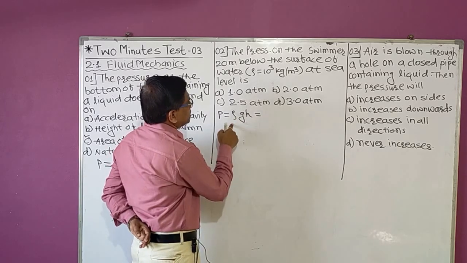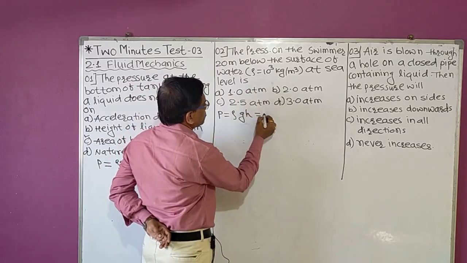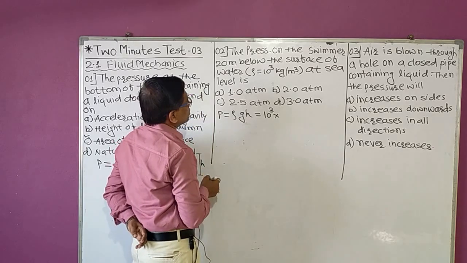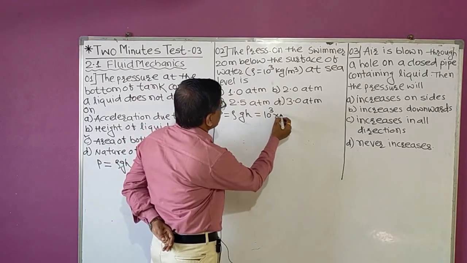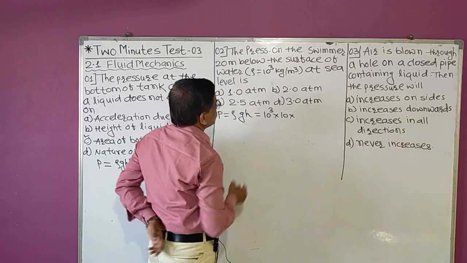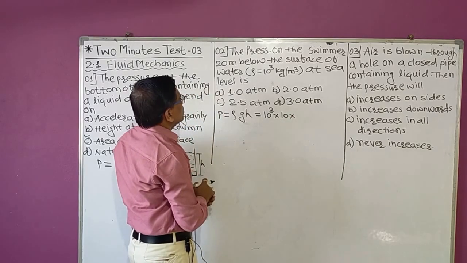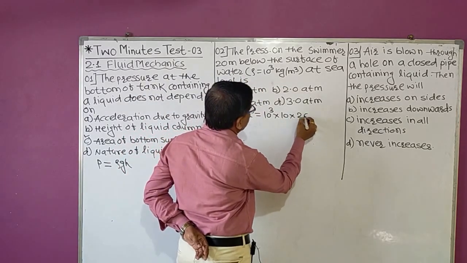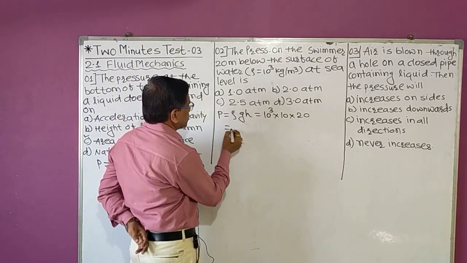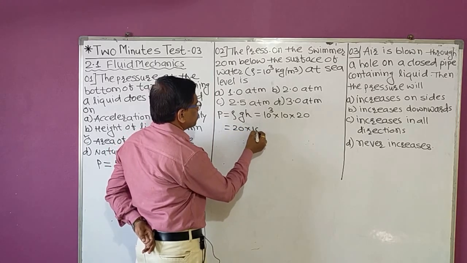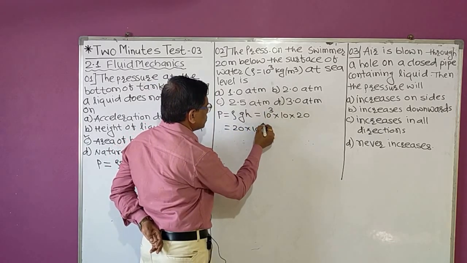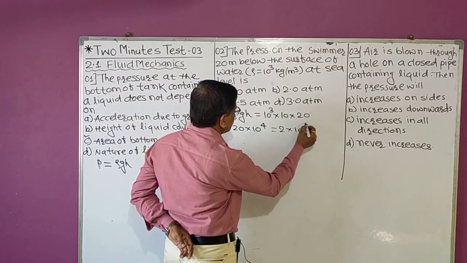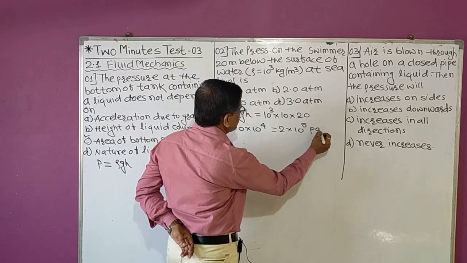Here rho is the density of water, which is 10 raised to power 3 kilogram per meter cube. g is not given, so we'll take g as 10, then h is 20 meter. So this is equal to 20 into 10 raised to power 3 plus 1 is 4, which is equal to 2 into 10 raised to power 5 Pascal.